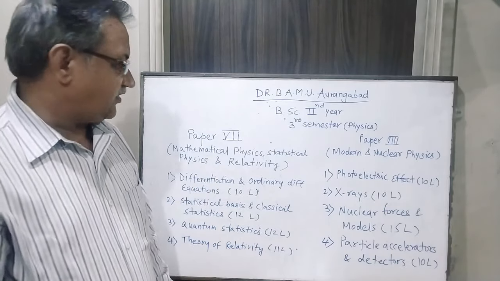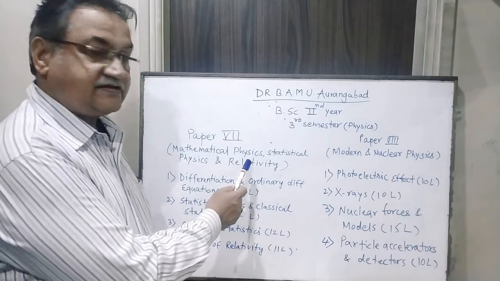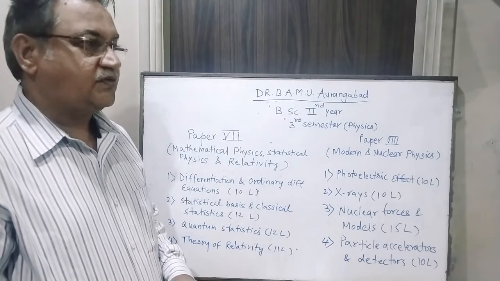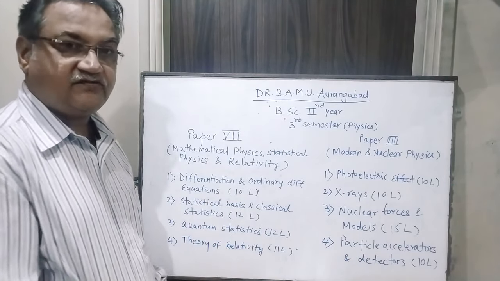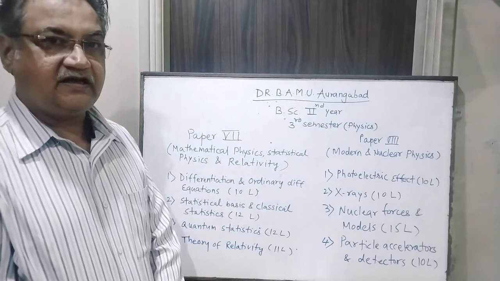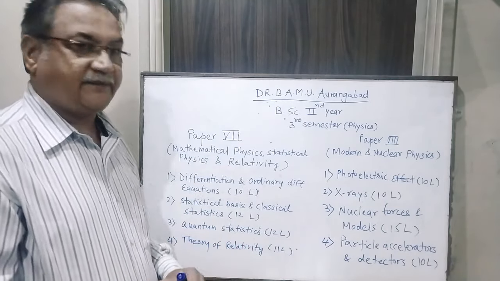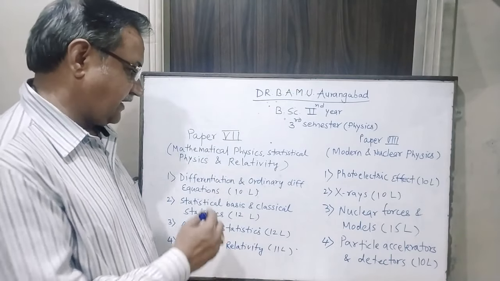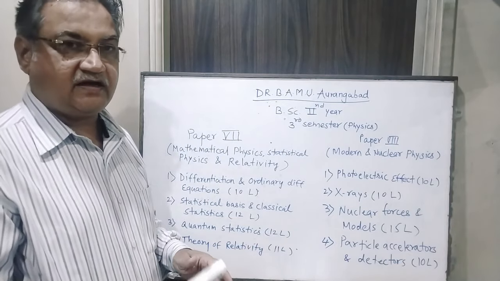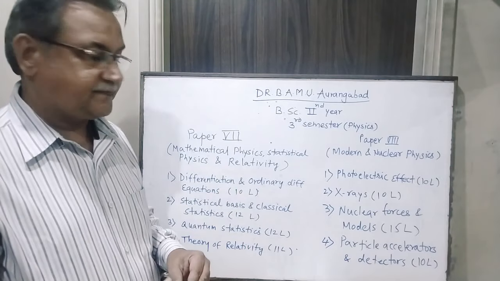The name of paper 7 is given as mathematical physics, statistical physics and relativity. As you know, there are 4 chapters for each paper. The first chapter is differentiation and ordinary differential equation. We have to complete this chapter in 10 lectures. The contents of the topic I have already given you in the e-book of the syllabus.